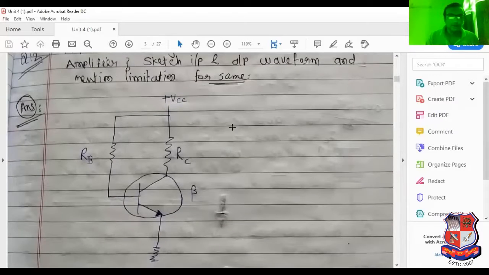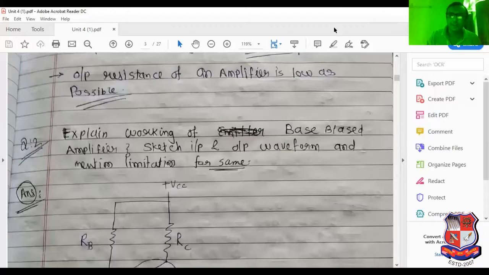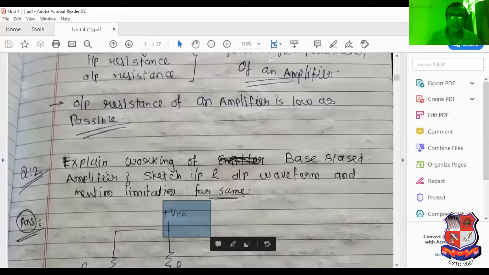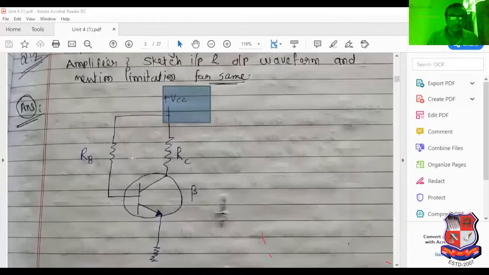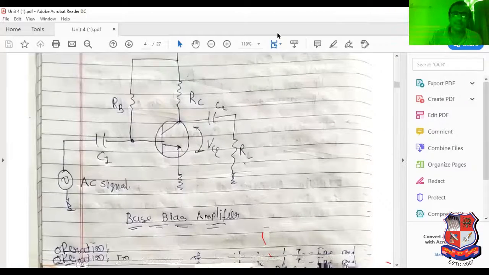Now, see this particular circuit. This is plus VCC. Two batteries can be converted into a single battery, that's why we can write here base bias circuit, plus VCC. We have also mentioned the RB resistor and the RC resistor. So it is known as the base bias amplifier.